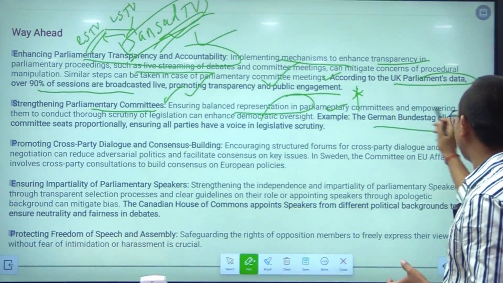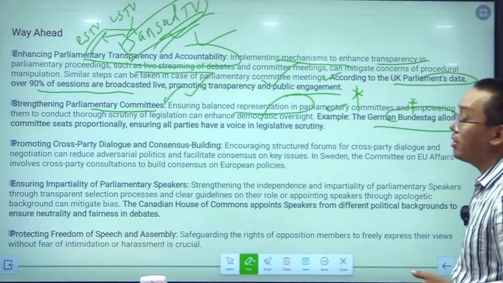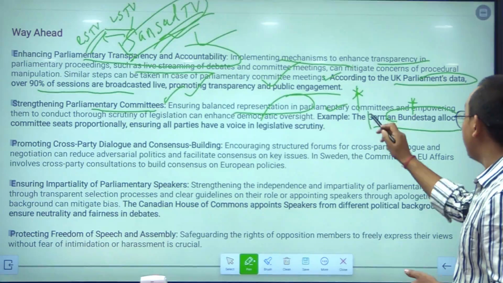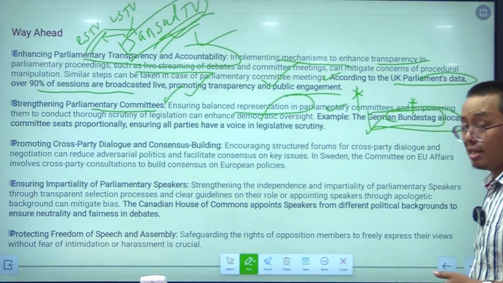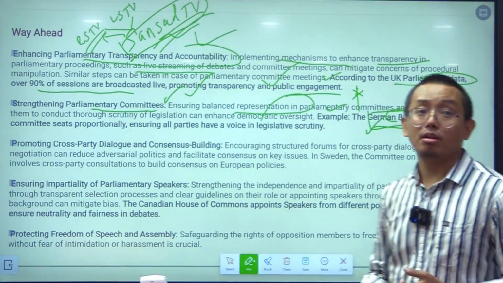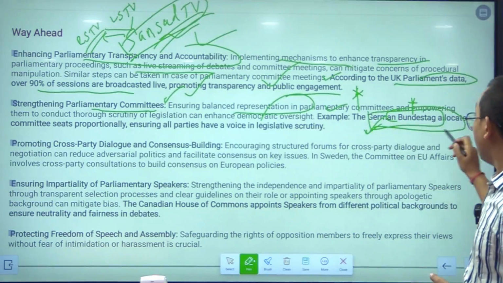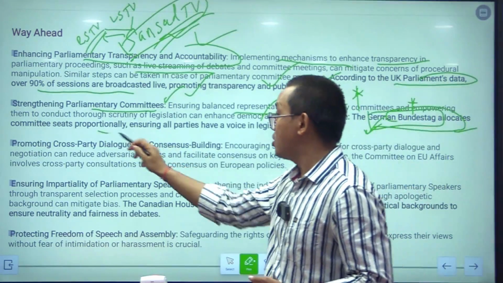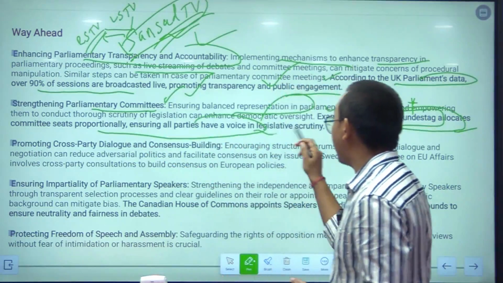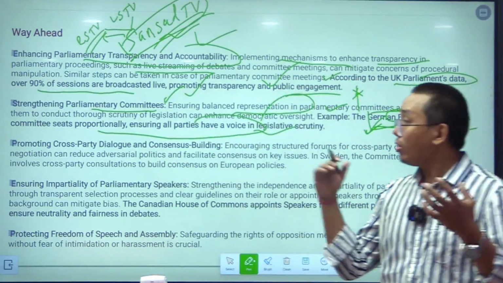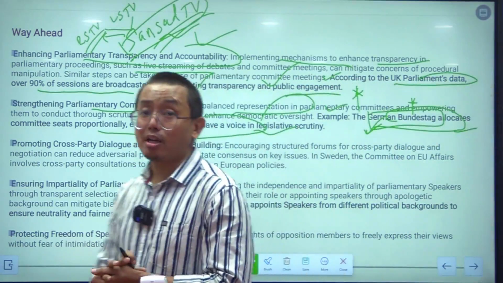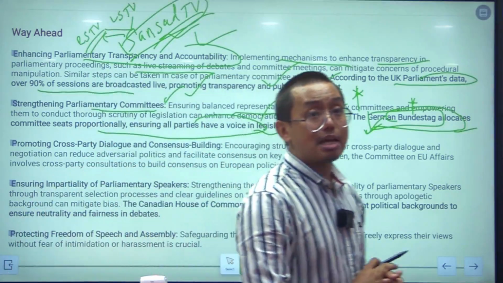And the German Bundestag is an important example that you can quote. The German Bundestag is basically the parliament of Germany. The Parliament of Germany allocates committee seats proportionally, ensuring all parties have a voice in the parliamentary committees. You can quote this example as well.